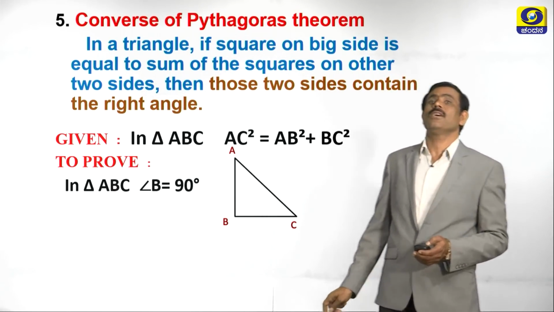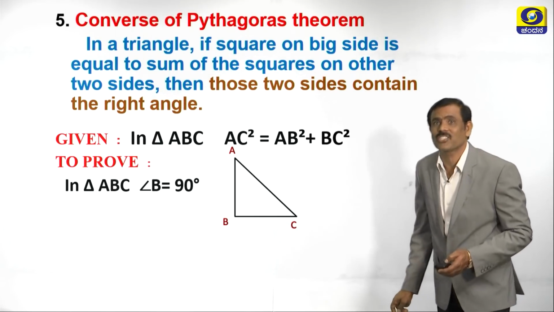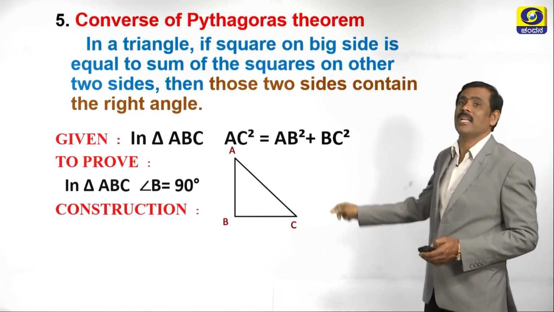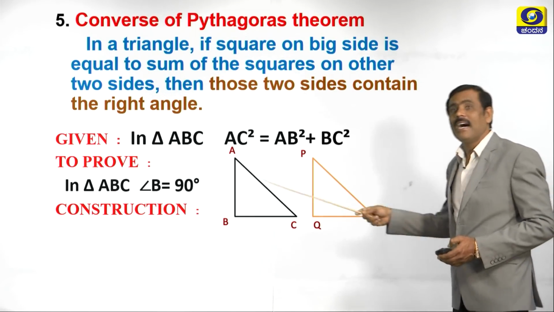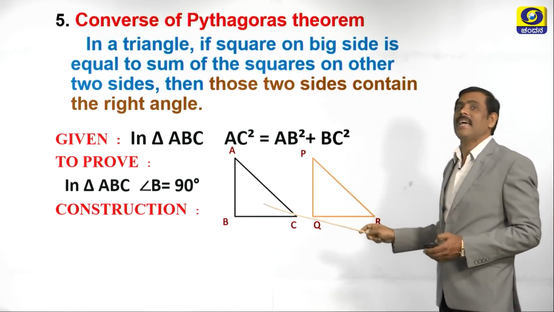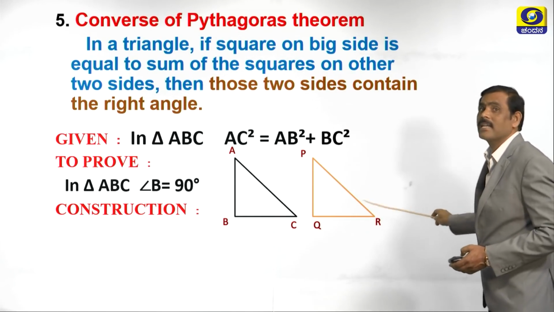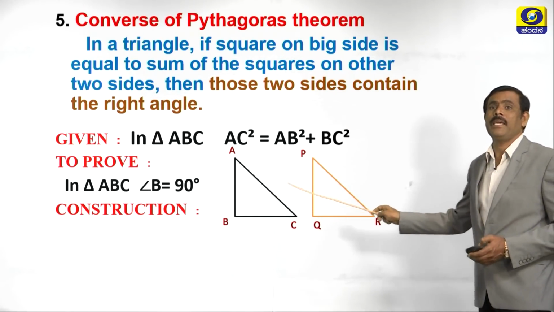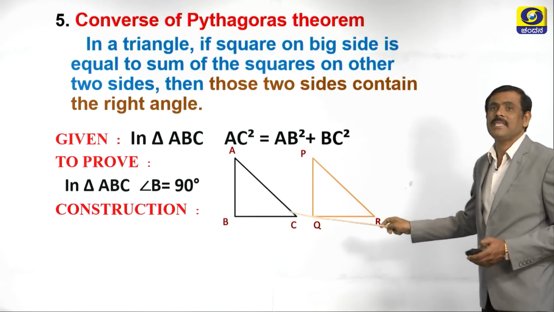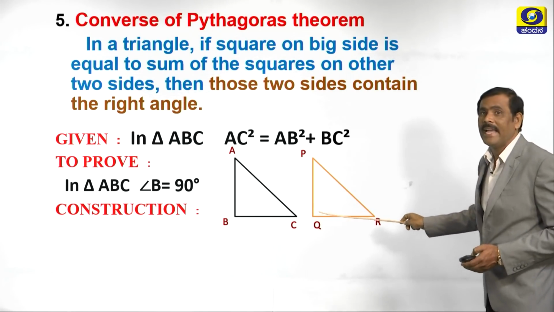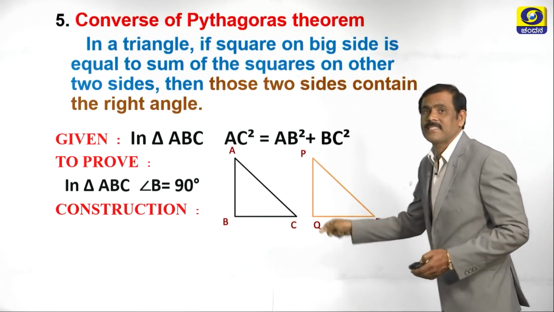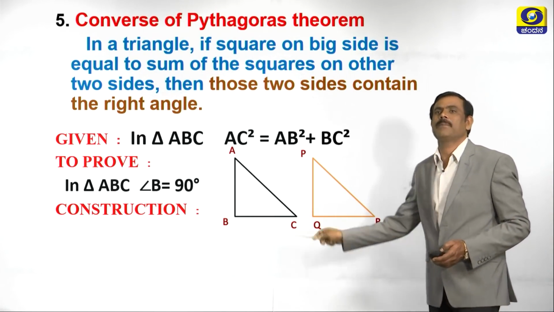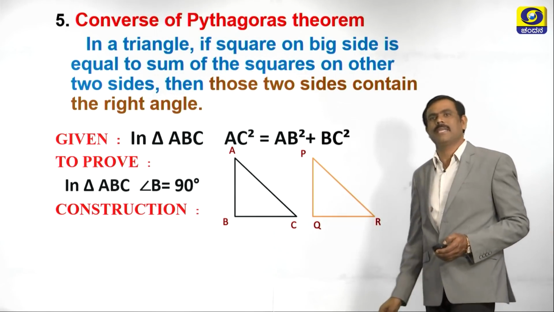To prove this, we need to have a construction. What is that construction? Draw another triangle or construct another triangle PQR such that AB equals PQ, BC equals QR and angle Q is equal to 90 degree. Let us write the same steps in words. That becomes our construction step.